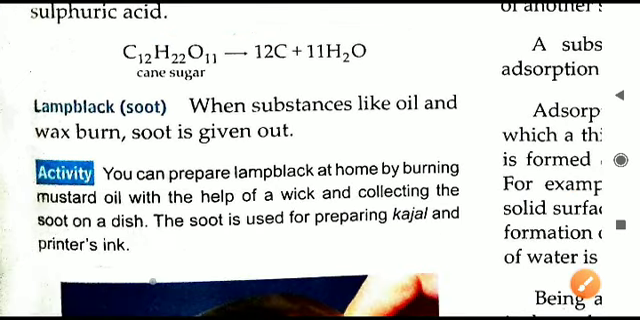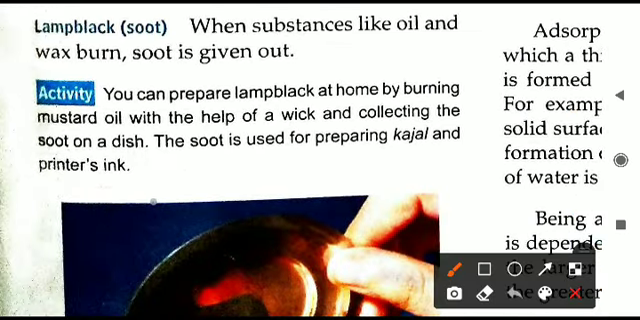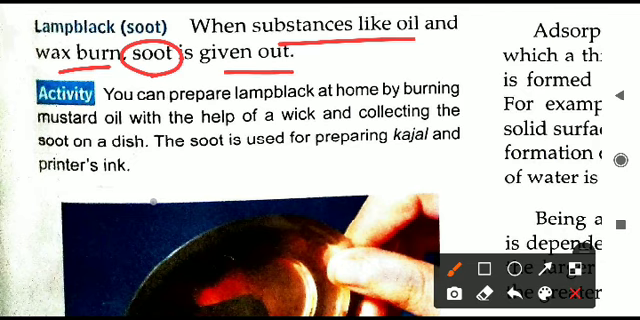Next, lamp black. Lamp black is another amorphous form. When substances like oil and wax are burning, what is being produced? A black colored smoke is going. That is called soot. This soot can be collected by holding a dish over it. So this is the activity you see here.